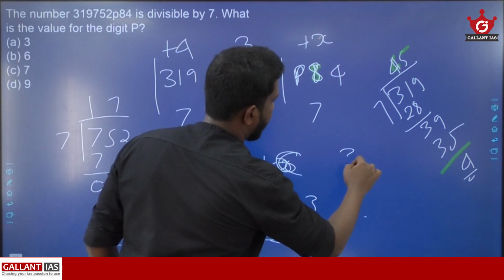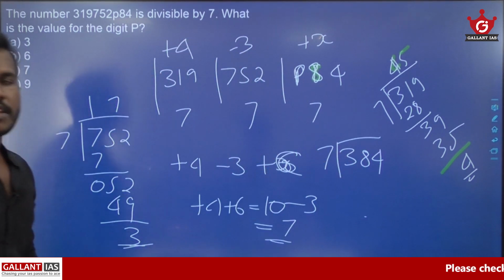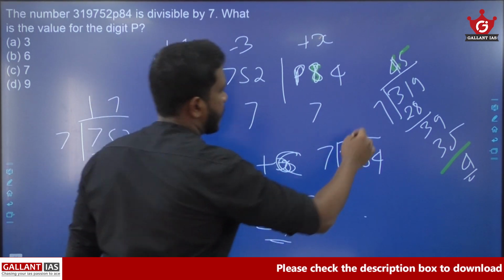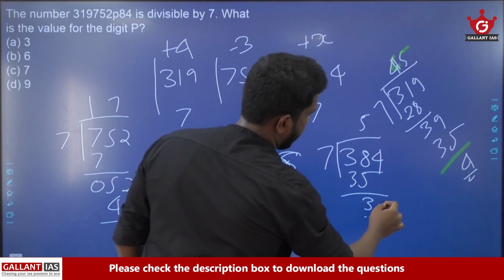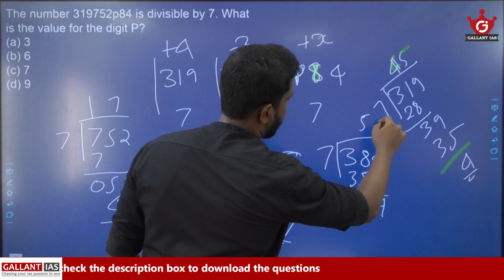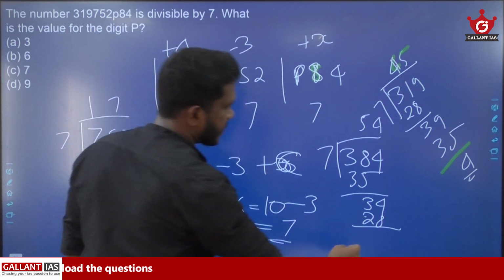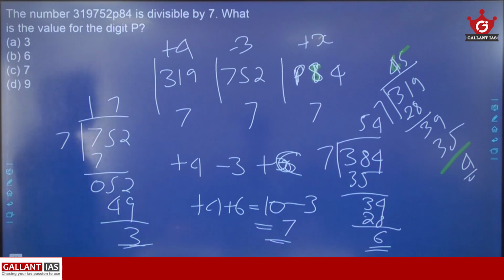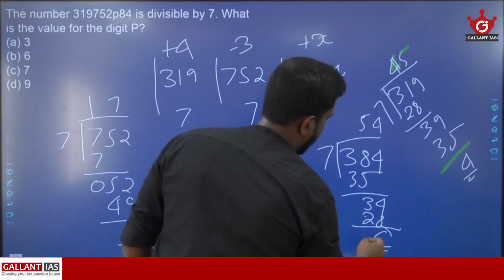So here, when I am substituting the value 3 for P, let us divide that 384 by 7. 7 5 times is 35, and the remainder is 3. 7 4 times is 28. 28 plus 2 is 30, 30 plus 4 is 34. So you are getting remainder 6.